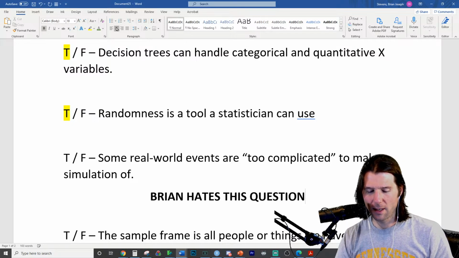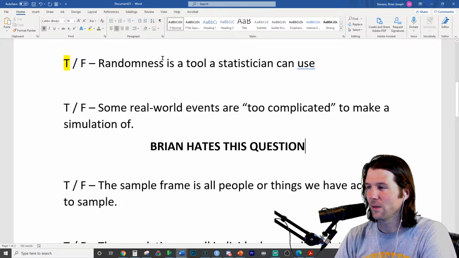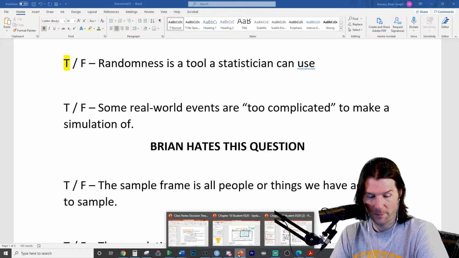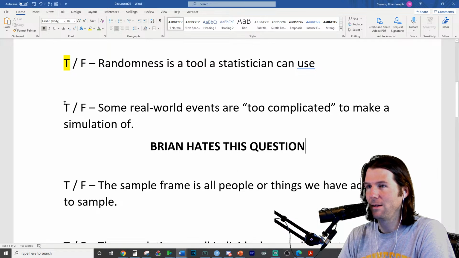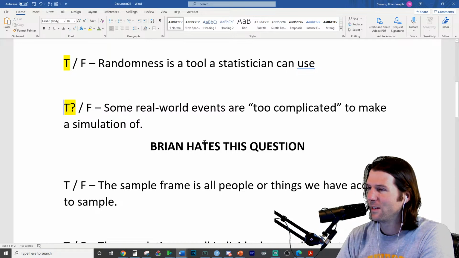It's appeared. I don't want it to appear. If we have this question, I'm going to talk to Terry and be like, I don't know about that one. I don't know. It's in the notes. Here, do I have the randomness notes up? I don't have randomness up. Yeah, it's true. If it's on there, it's true. But I don't know.